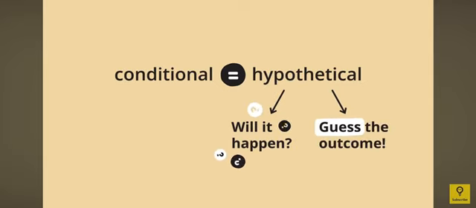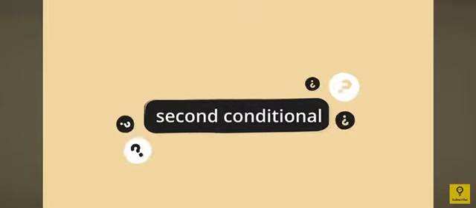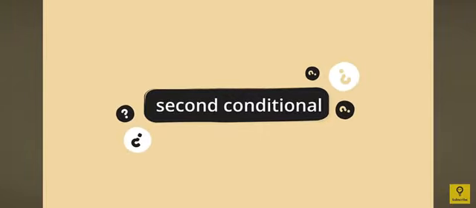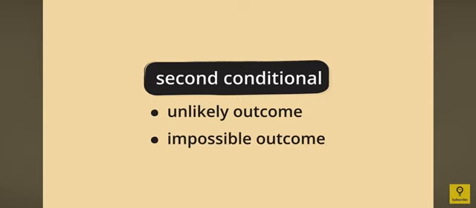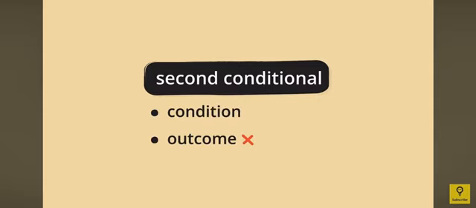Okay, now we must know, when do we use second conditional? In which type of situations do we use second conditional? We can use second conditional in two different types of outcomes, either in unlikely outcomes or impossible outcomes. Unlikely outcomes meaning outcomes that have a low percentage of happening, and impossible outcomes meaning outcomes that can't happen at all. So, if a certain outcome can't happen, then most likely the condition meeting that outcome can also not happen.